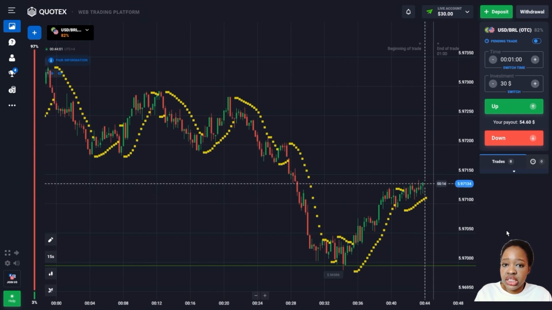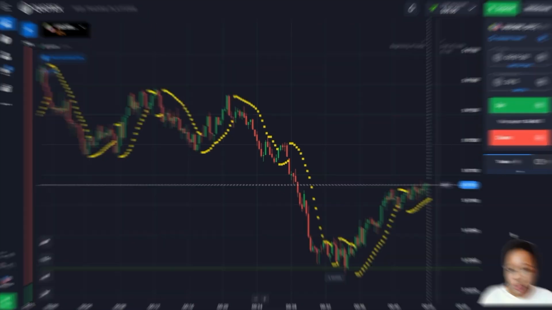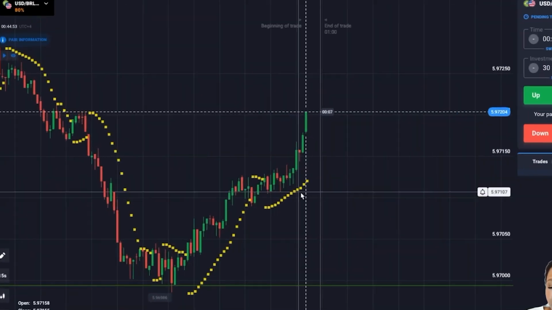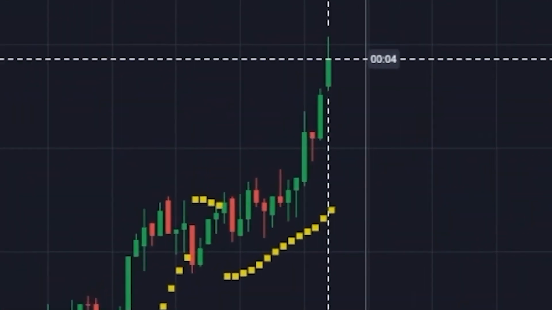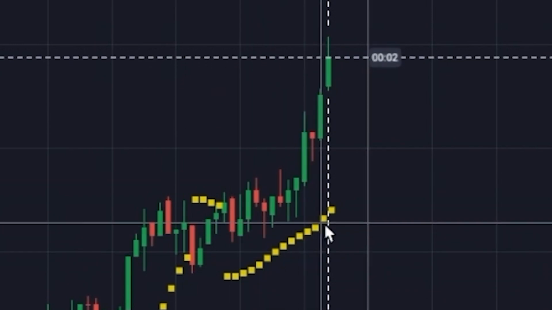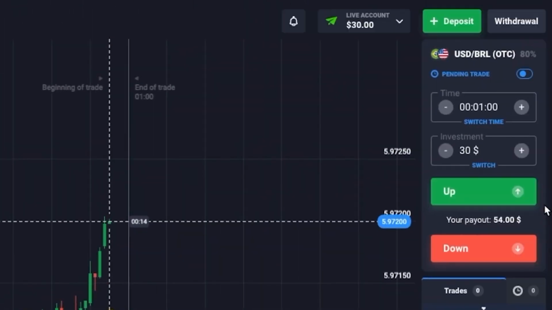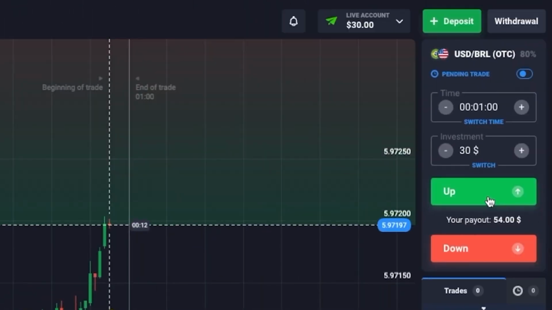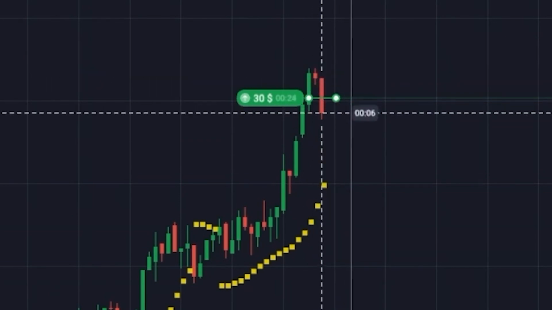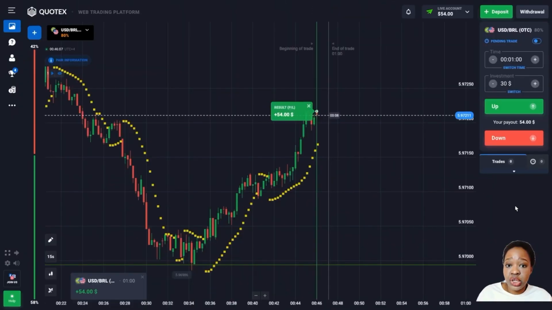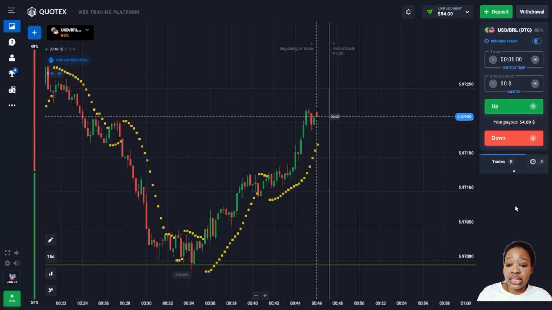So let me find the first entry point and explain it to you. Here you can see a confidently rising increase in price, and the parabolic SAR indicator confirms the rising movement. So here I'm going to open a deal for an increase and wait for the results. This is excellent, friends. You can see that my first deal was a plus, and thanks to the indicator I was able to make very good profit.